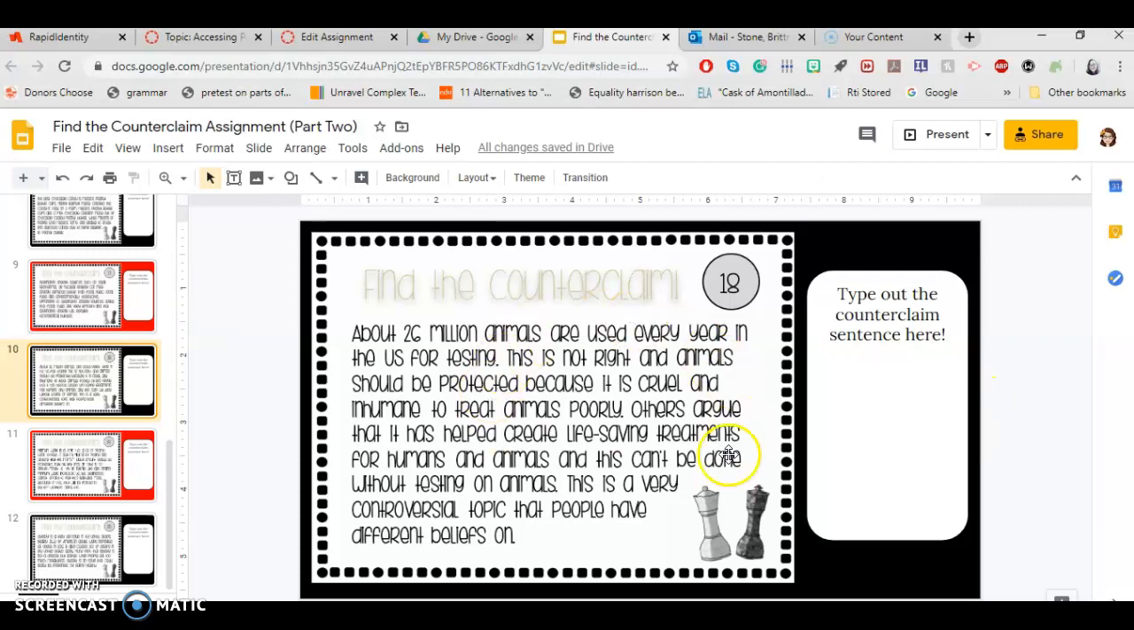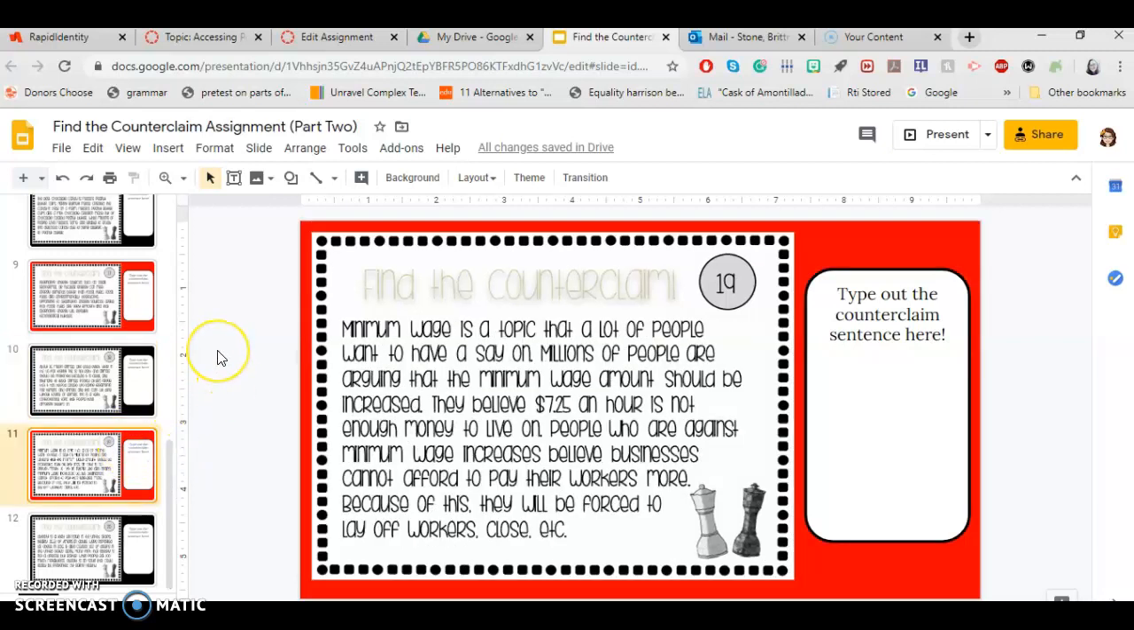Okay, so again, think about the topic. Find the claim, what's the argument that the author is trying to convince us of, and then find the counterclaim. Go ahead and type it in now. Number 19. Well, this is also a good one. It's very relevant to what's going on today as well.